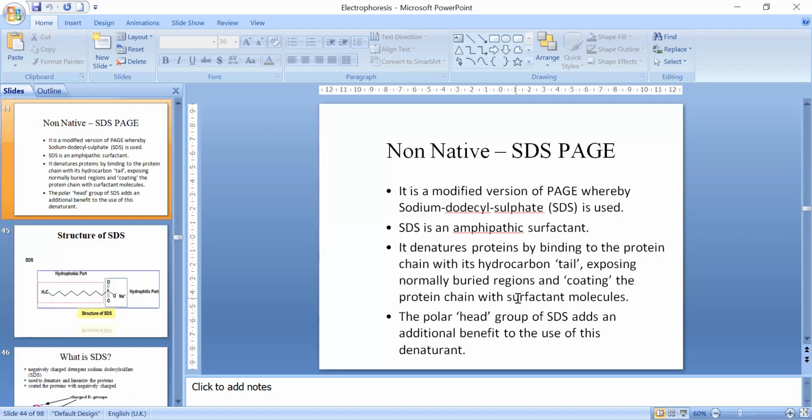Then another one is called non-native PAGE. The common name is SDS PAGE, and it is most widely used for structural determination. Suppose I want to determine the structure of a polypeptide, then I don't want to preserve the activity. So I will simply denature it and then separate it.